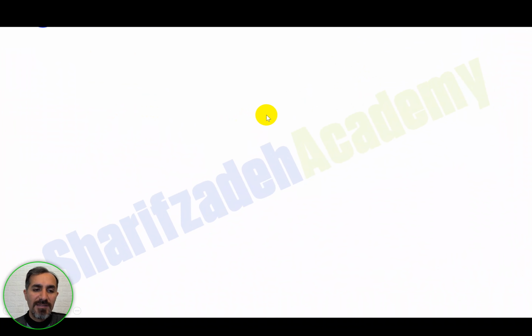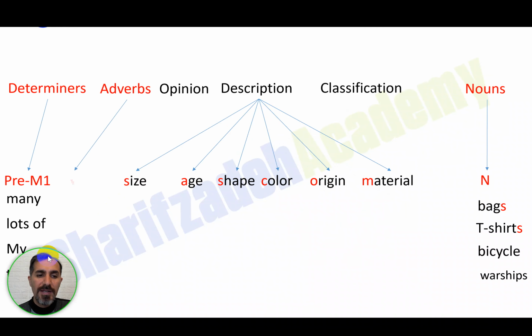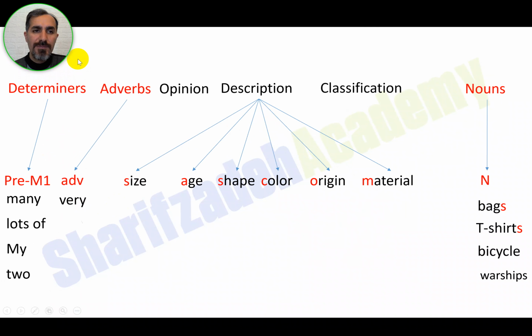Let's look at the next slide, where I have some examples which show that we can use determiners at the very beginning of a cluster of words, which we call a noun phrase, and you use it as a subject or object. Determiners come first, then adverbs, depending on whether we have any kind of adjective here or not.